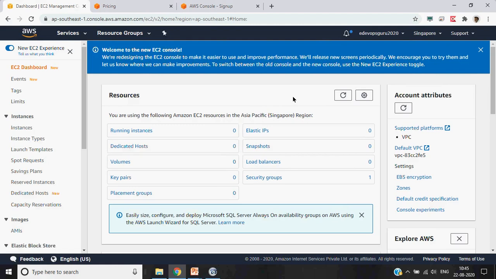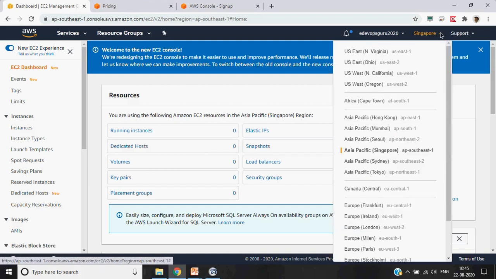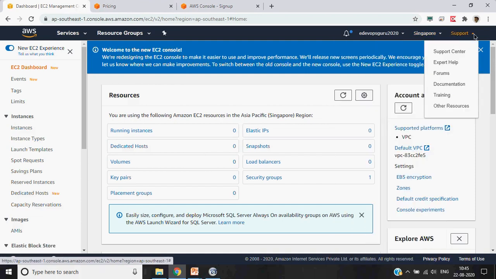So if you are not having that edge location and a CDN, we don't want to use that service, and we just want to serve the people of that particular region, we can always choose the best region. So there are certain services which are region independent. These are global services. So IAM is one of the services which is global. You don't need to choose any region for that. Okay.